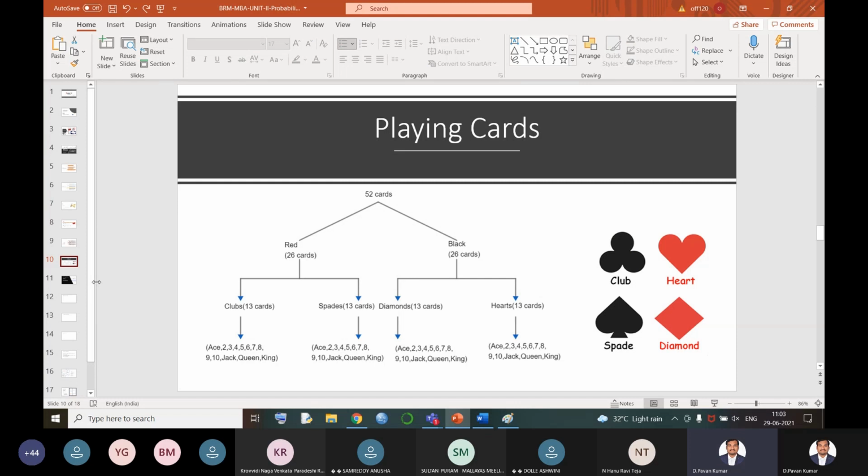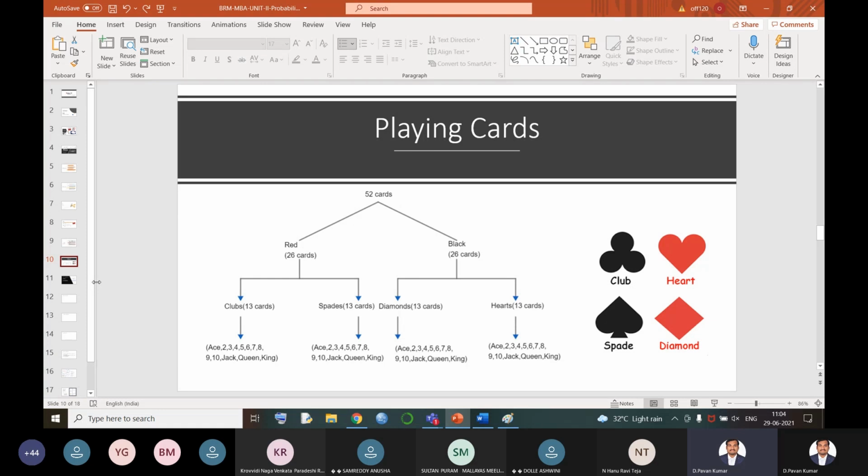Actually, a deck of cards, deck means 52. A pack of cards is again called 52. Deck or pack always means 52 cards. Now, out of 52 cards, what sort of cards do we have? There are two different colors of cards. One is black, the other is red. How many red cards are there? Out of 52, it is divided into two parts, that means 26 and 26. 26 red cards and 26 black cards.